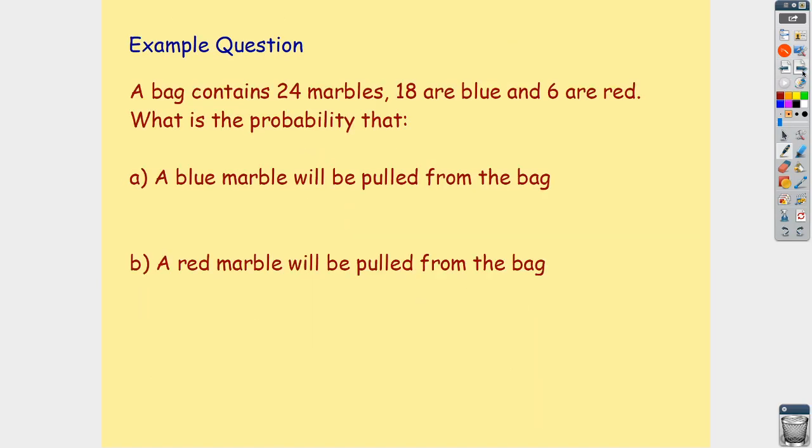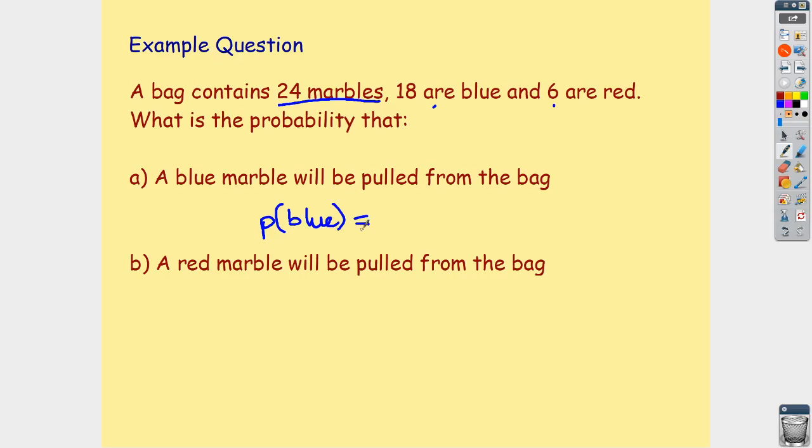It says a bag contains 24 marbles. Okay, so what we're interested in here is the bag has 24 marbles in it. Okay, keep that in mind. 18 of them are blue and 6 of them are red. The question is 2 parts. We'll look at part 1 first. So part A, what is the probability that a blue marble will be pulled from the bag? Well, we're going to write this down as probability of blue, okay? Probability that our marble will be blue.